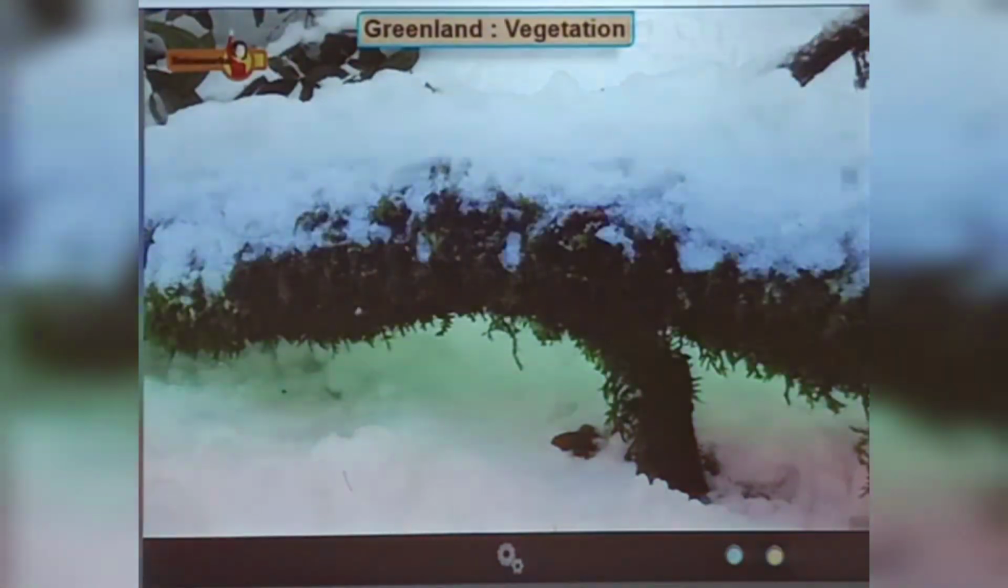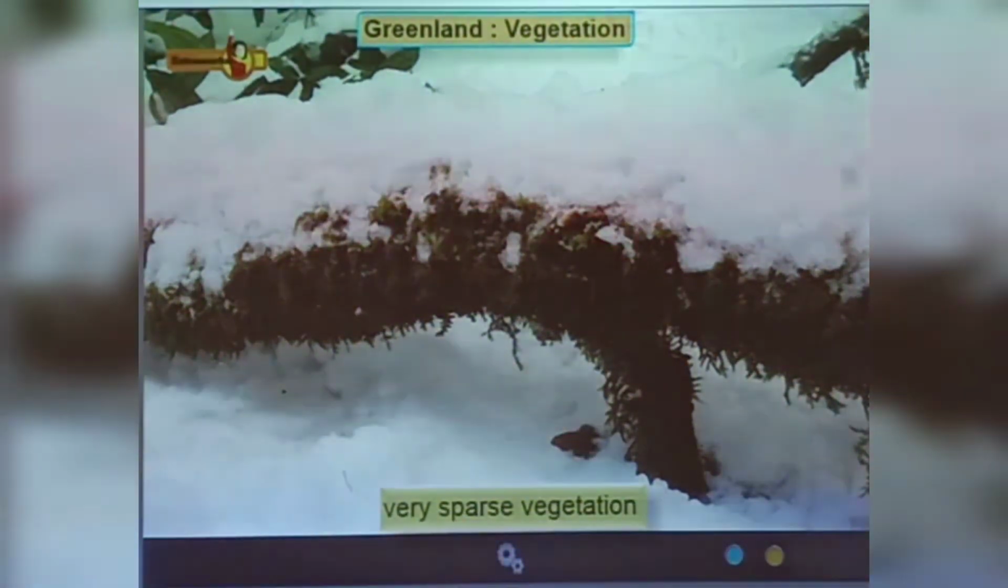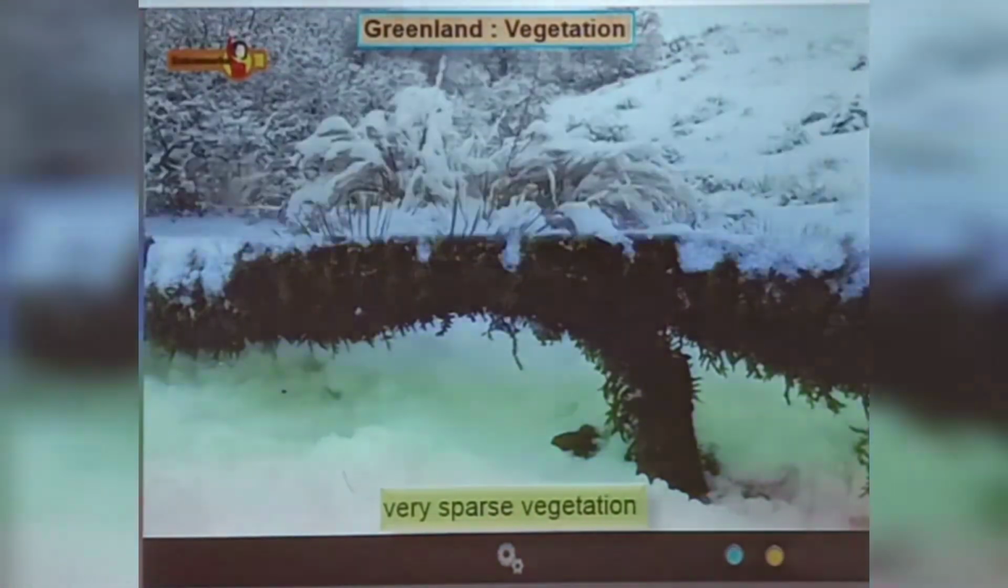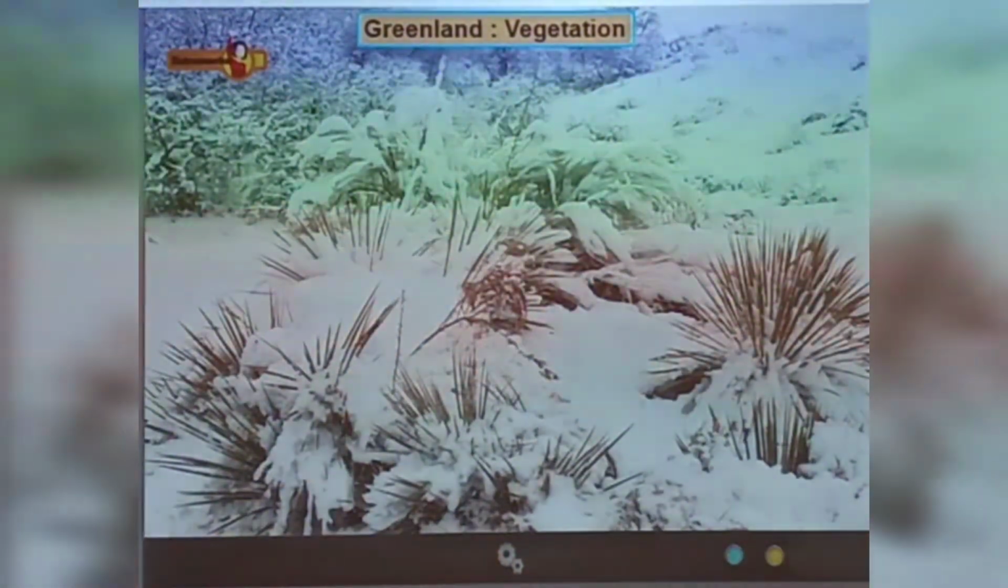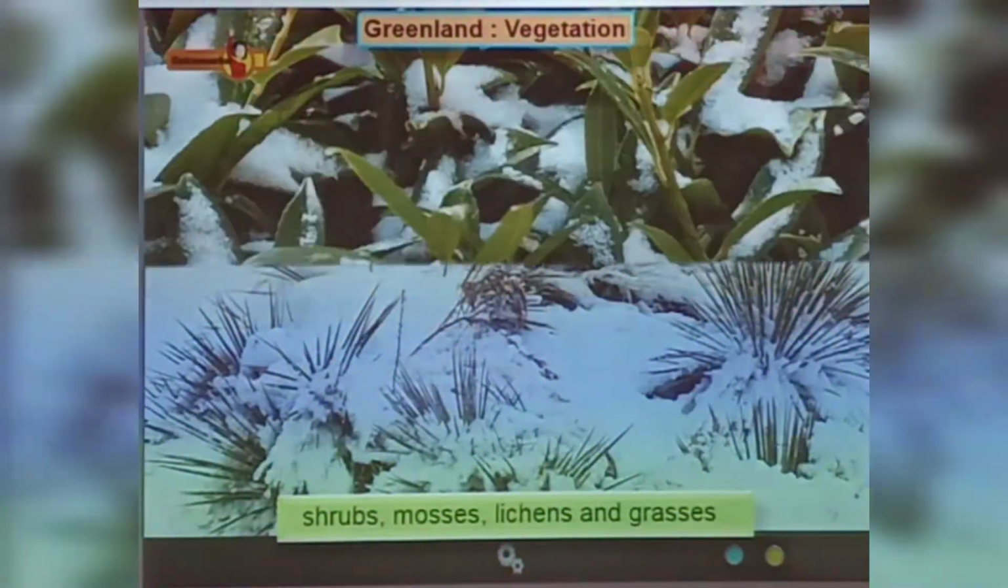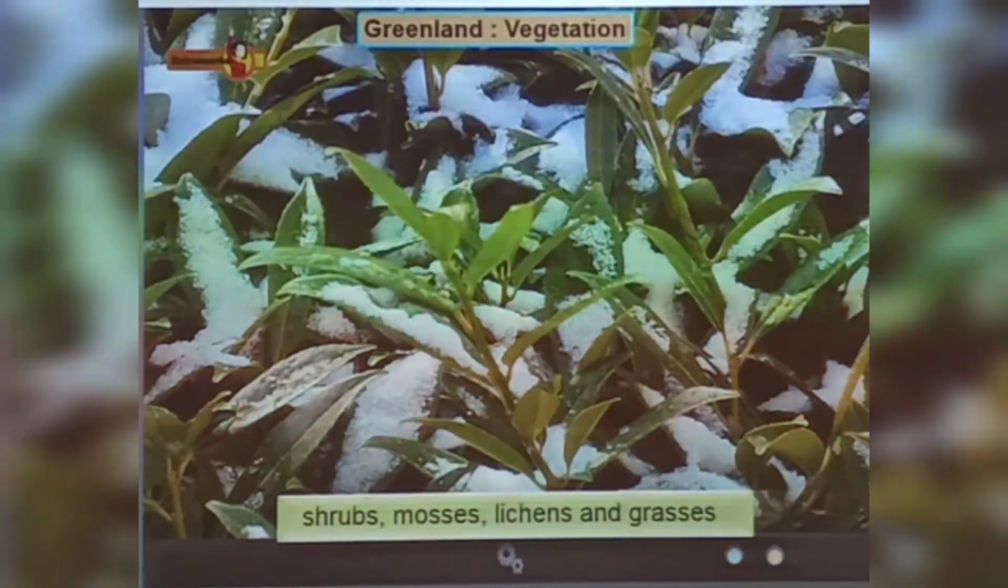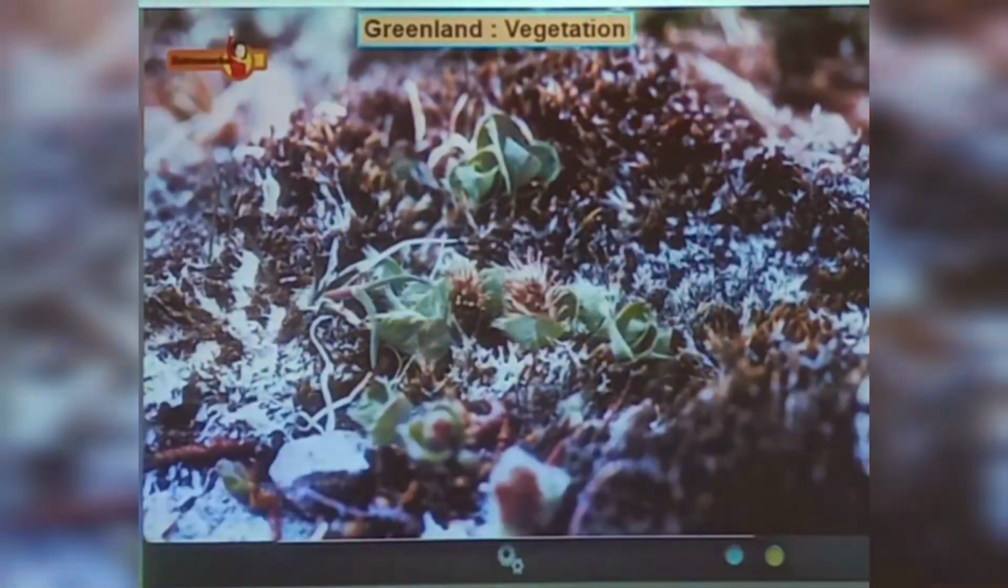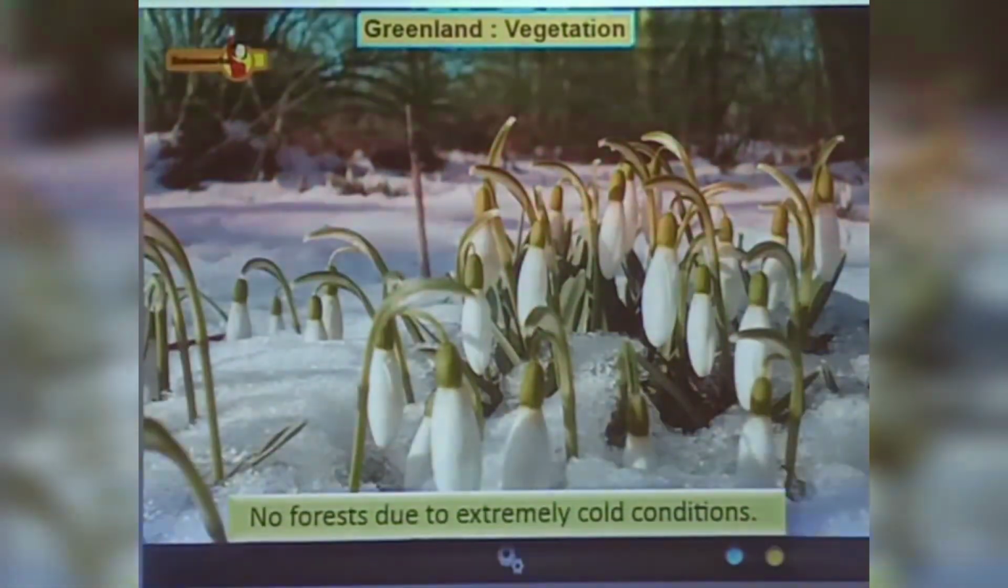Due to cold climate, the vegetation in this region is limited. The main types of vegetation comprise shrubs, mosses, lichens, and grasses. Some flowering plants do grow during summer months. Extreme cold is the reason for there being no forests.